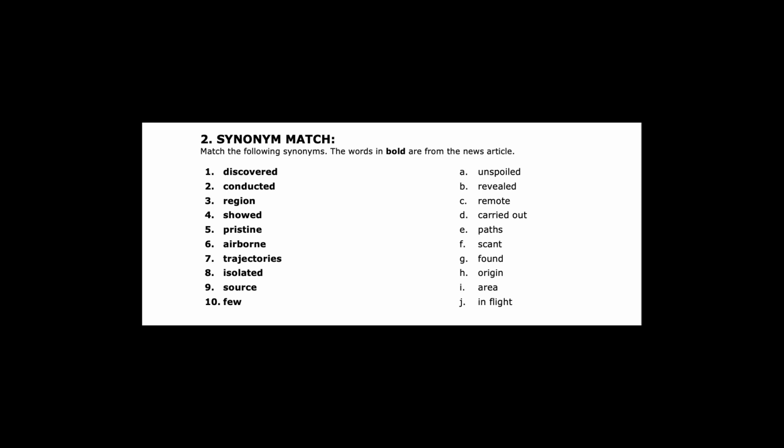Number 1, discovered. 2, conducted. 3, region. 4, showed. 5, pristine. 6, airborne. 7, trajectories. 8, isolated. 9, source. 10, few. A, unspoiled. B, revealed. C, remote. D, carried out. E, paths. F, scant. G, found. H, origin. I, area. And J, in flight.